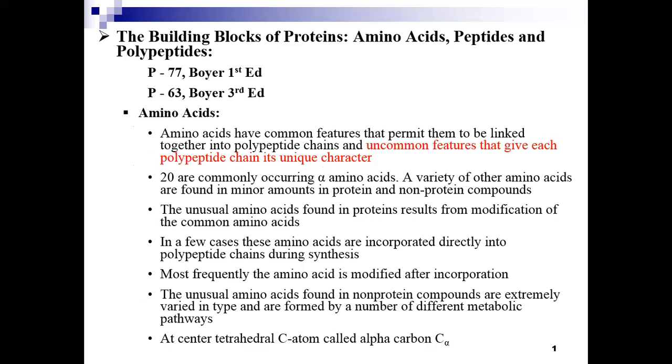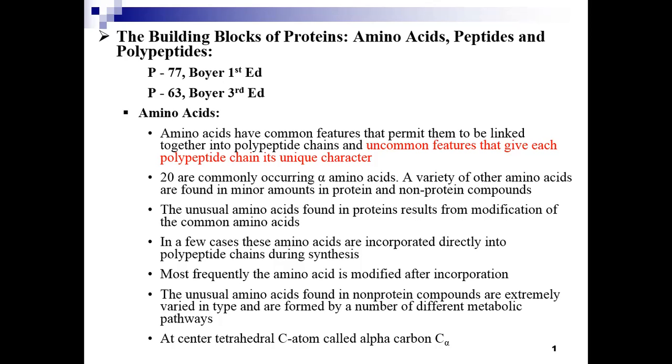The unusual amino acids also found in the protein result from the modification of the common amino acids. In a few cases, these amino acids are incorporated directly into the polypeptide chains during synthesis. Most frequently, the amino acid is modified after incorporation. The unusual amino acids found in non-protein components are extremely varied.